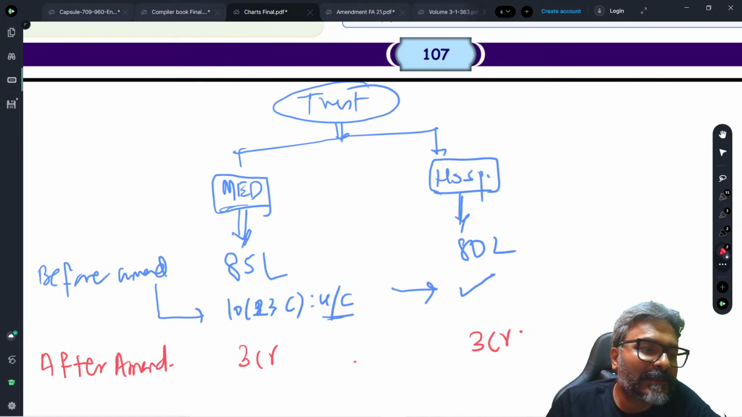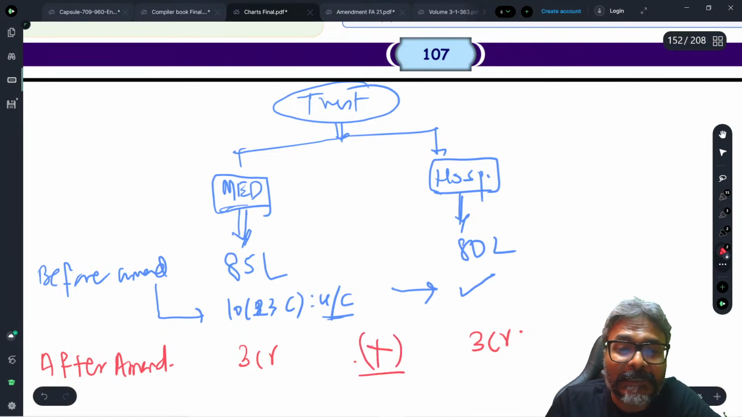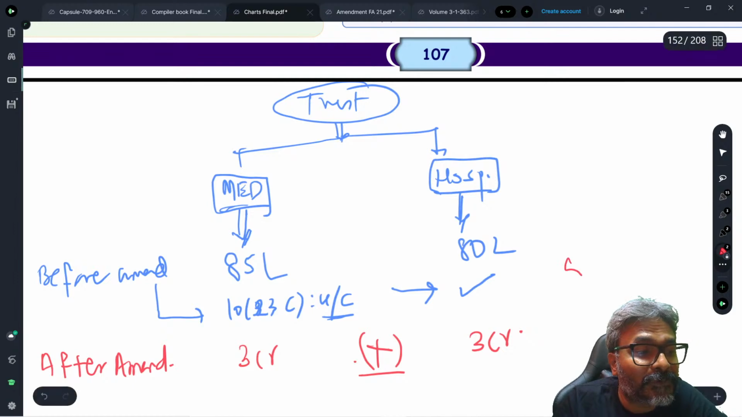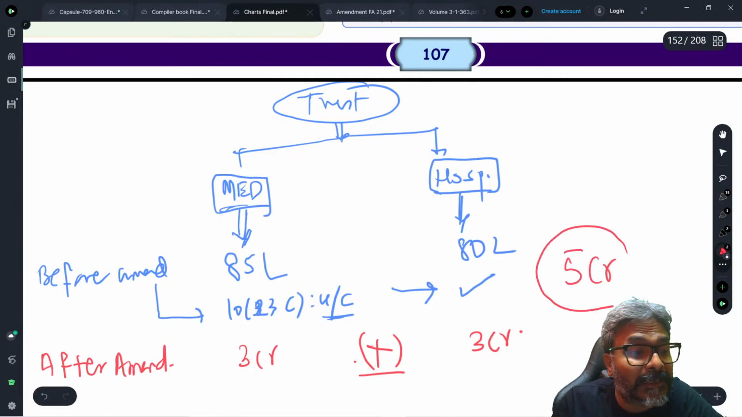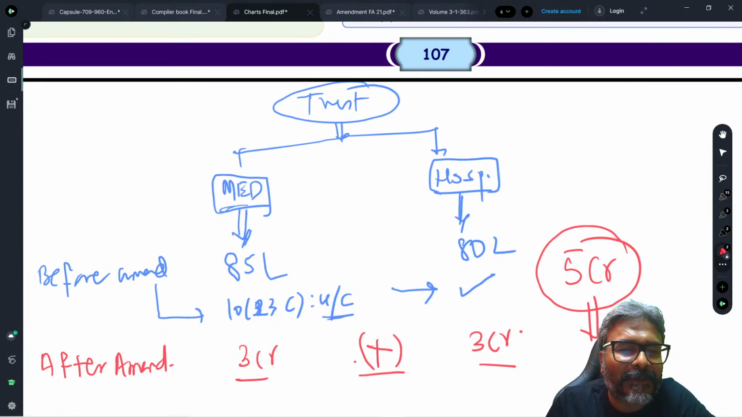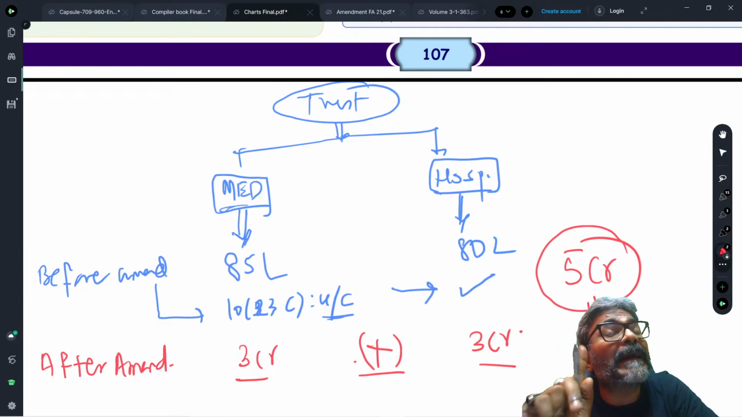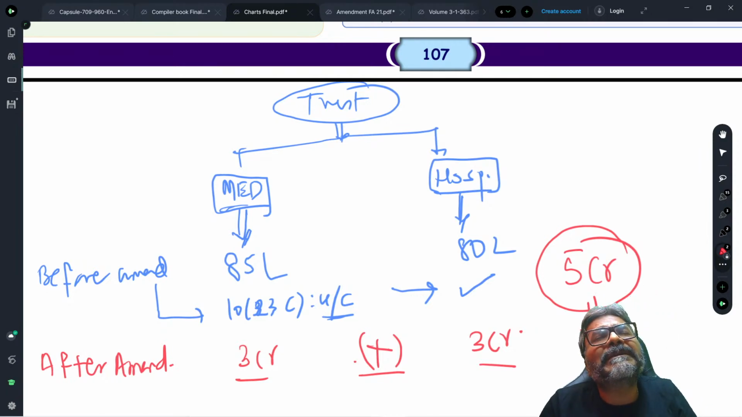Now, students, the answer is no. They will not be getting it, because now that 5 crores limit needs to be seen in aggregate. Did you cross that particular turnover limit of 5 crores in aggregate? The answer is yes. And because you have crossed the threshold of 5 crores in aggregate, the unconditional exemption of 10(23C) will not be available to you.